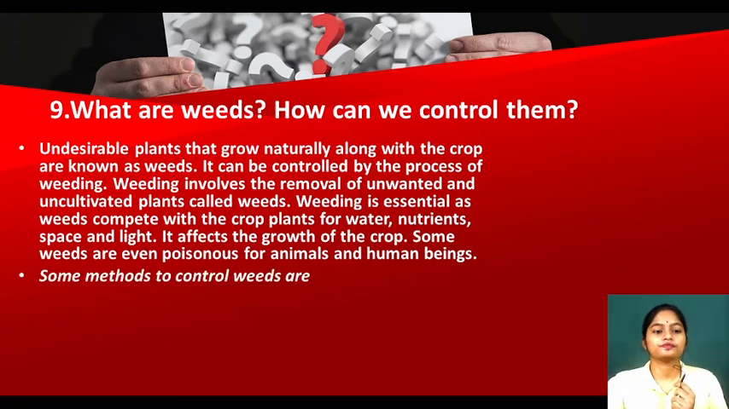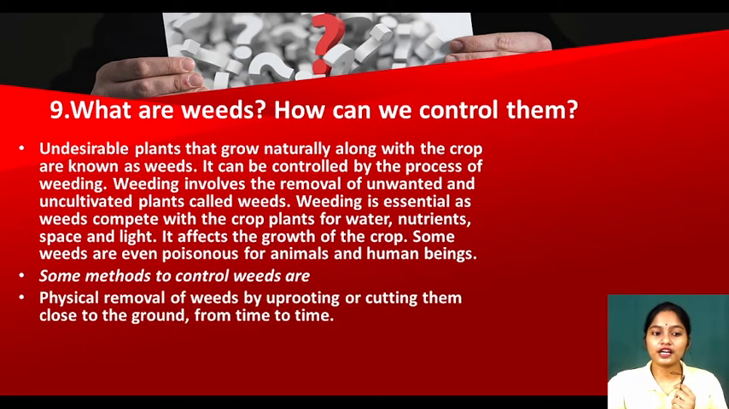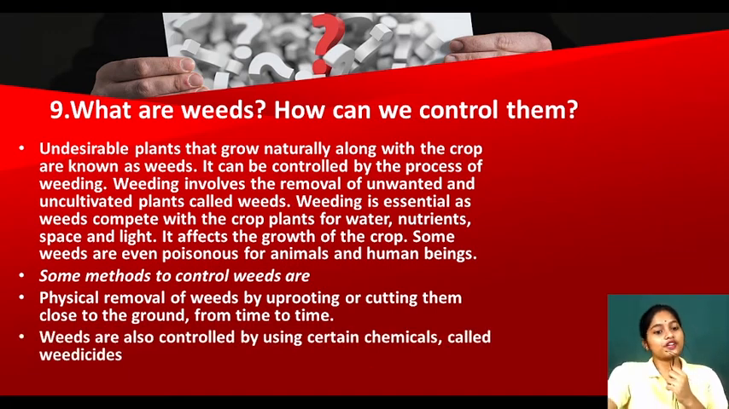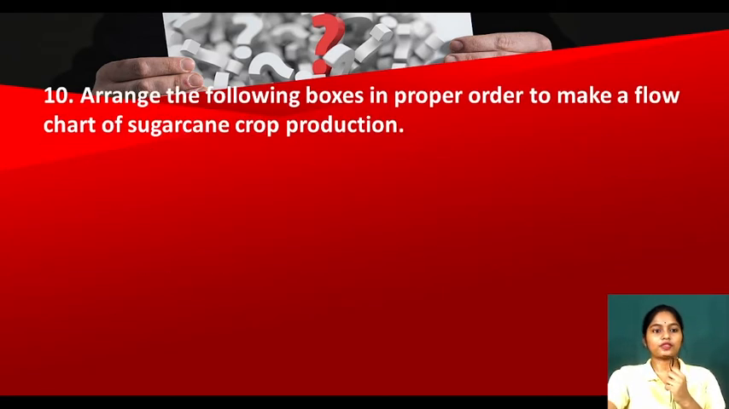Yes. Some methods to control weeds are physical removal. We can remove them with our hands or we can cut them. Now see, weeds are also controlled by using certain chemicals called weedicides. We can use weedicides. Yes. Now see, arrange the following boxes in proper order to make a flow chart of sugarcane crop production.